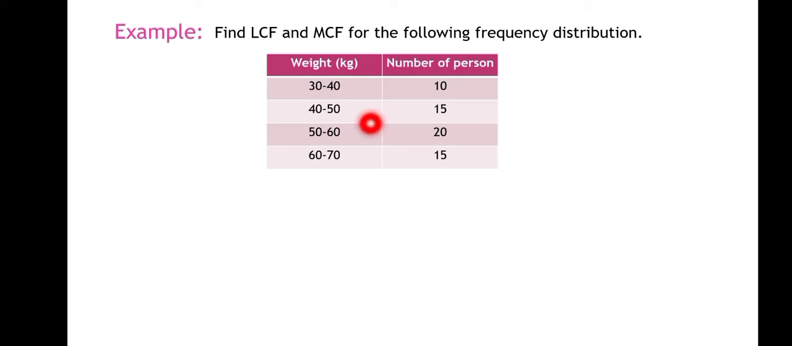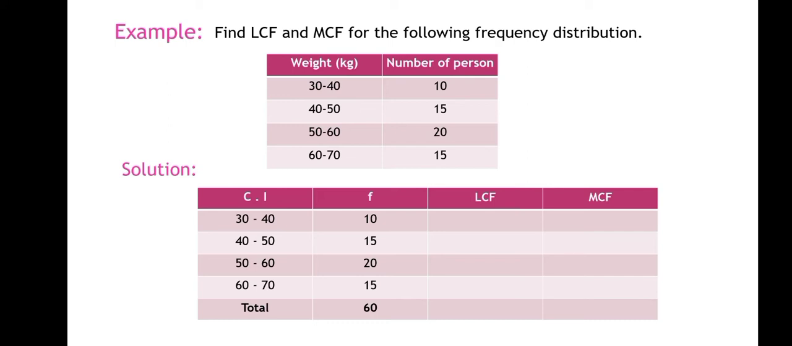Now let us see how to calculate this less than cumulative frequency and more than cumulative frequency. So here weights and number of persons are given. To calculate less than cumulative frequency, we'll start with the least number, that is the first frequency. First frequency is 10, so here we have to write 10. To write the next cumulative frequency, we have to add up this 10 and this 15. So we get 25. Next add 25 plus 20, we get 45. Next add 45 plus 15, we get 60.